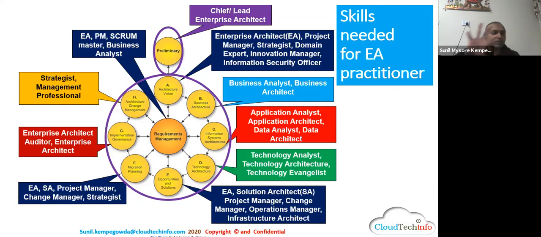So from now onwards, think that you're an enterprise architect doing a massive transformation for a health industry.